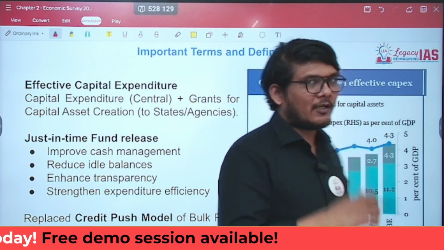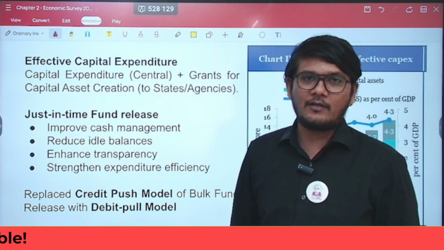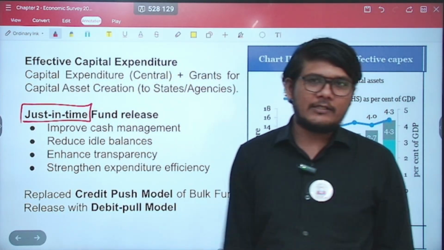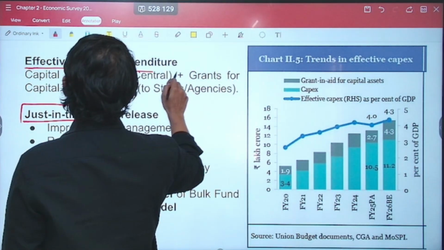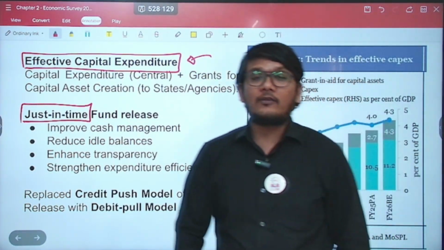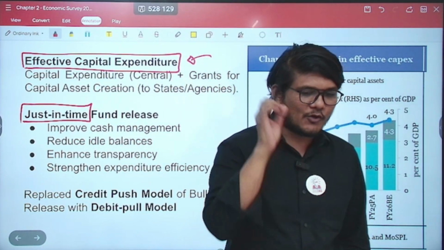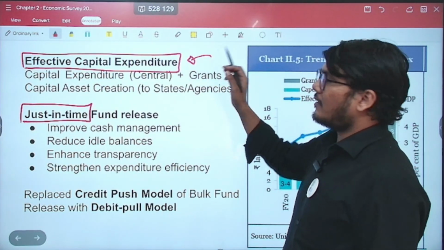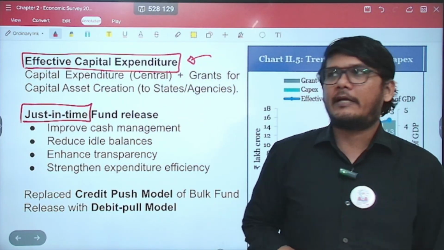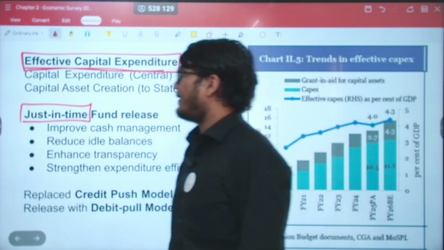So as far as the important terms and definitions are concerned, there are two main things which the economic survey mentions in this chapter. One is the just in time fund release concept, and the other is the effective capital expenditure. Why have I included this? Because in your standard books the word effective capital expenditure as such is not present, right? In one of the places it has a small reference to it, but not in great detail. So let us understand first what is the effective capital expenditure.